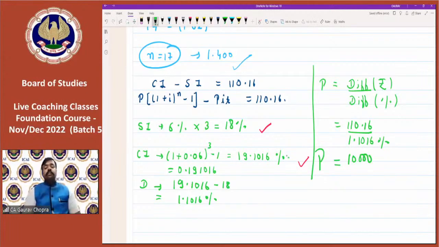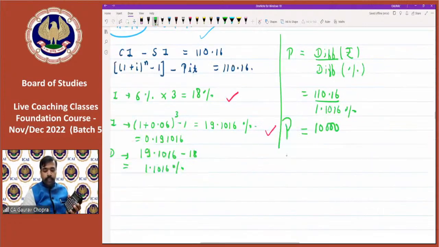And all these can be done simply on your calculator. Okay. For explanation, I have written each and everything, and you can also write this down first. But for more questions, you can practice on your calculator. So on the calculator, what has to be done? I am showing you here on the calculator.